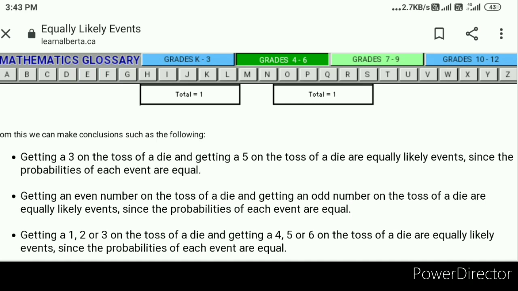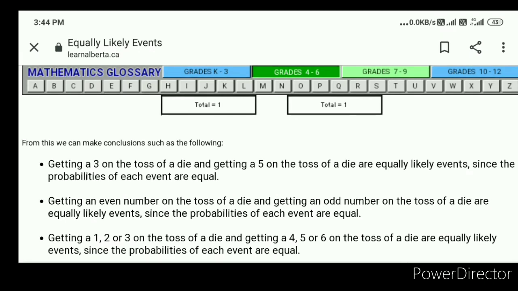Probability means number of chances. When you throw a die, how many chances to get the number 3? Only one chance. If you throw a die again, how many chances are there to get the number 5? That also only one. Not only 3 and 5, the remaining numbers too. If the result is 1, if the result is 2, whatever the number from 1 to 6, only one chance. So, the chances are equal. Those events are called equally likely events.